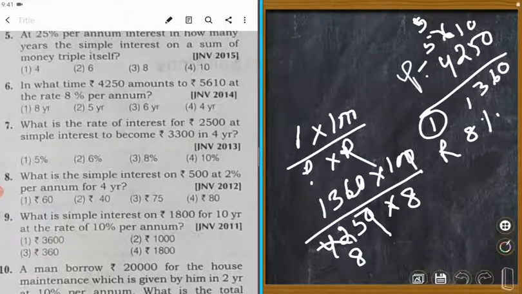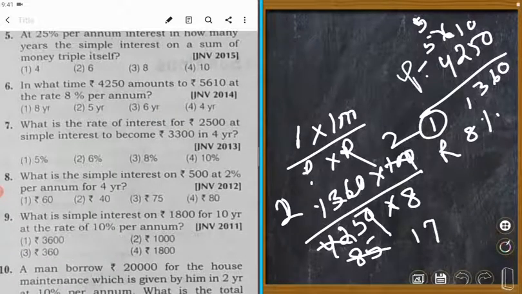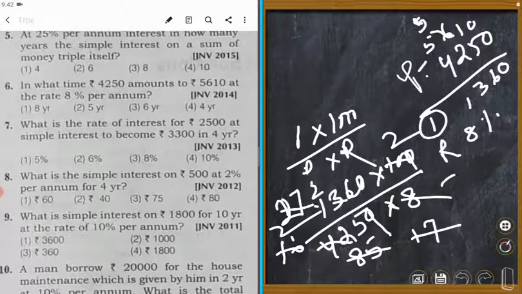Dividing through, 8 times 5 is 40, remaining 2, and so on, and 17 times 2 is 34. Finally 2 into 2 is equal to how many? 4. Number 4. Alternate 4 is correct.